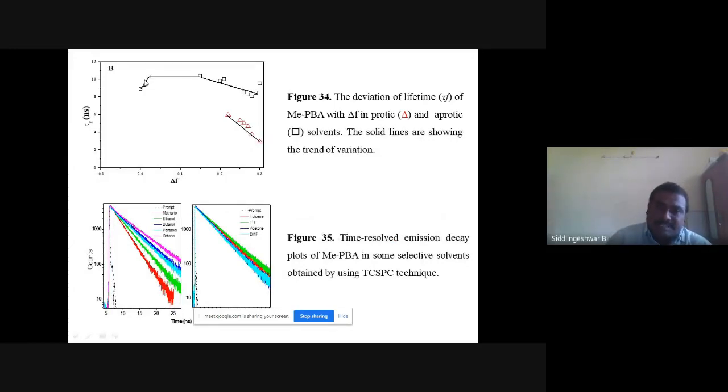In lifetime also it remains the same as usual in earlier work, but in polar protic solvents we can see a clear decrease in the lifetime values with increase in delta F, and even these values are less compared to the aprotic solvents. This is acetonitrile, this is methanol. In methanol, lifetime is low compared to acetonitrile. Both have the same delta F, but their lifetime is different. This shows that in protic solvents, the excited state deactivation follows the non-radiative transition. These are the lifetime curves.